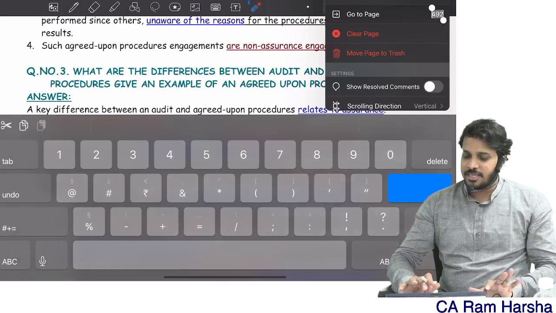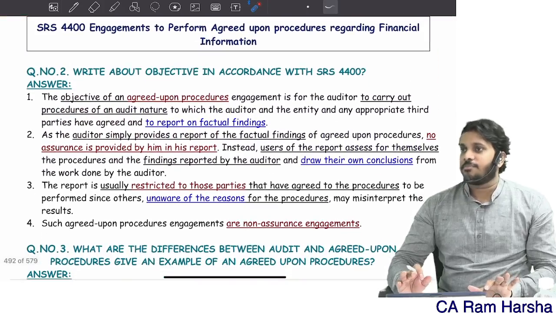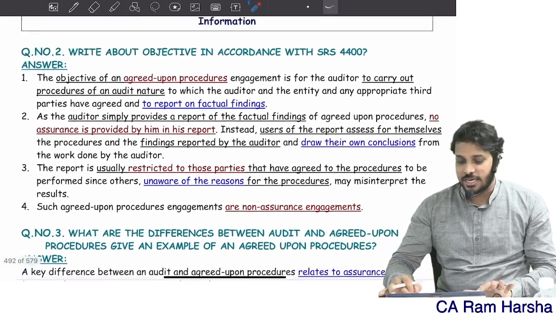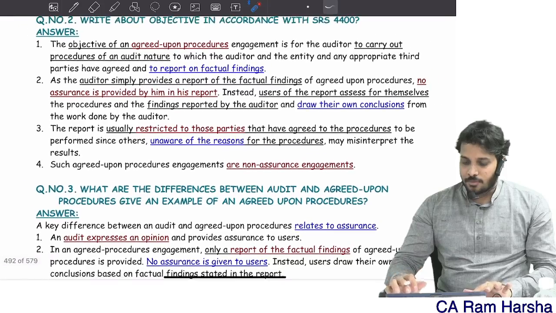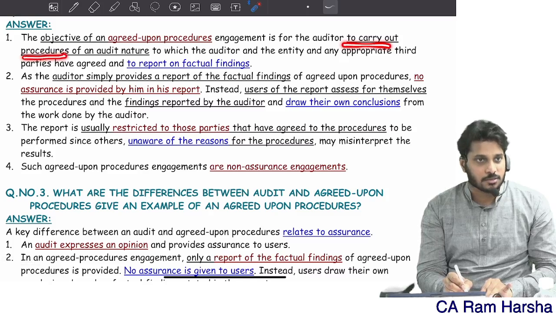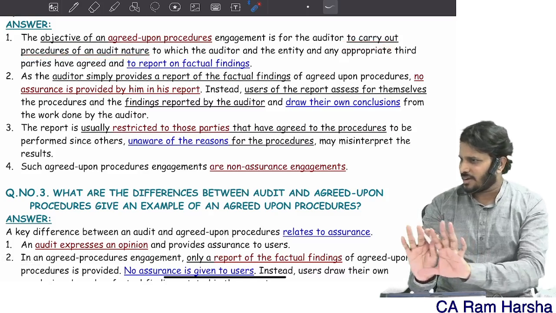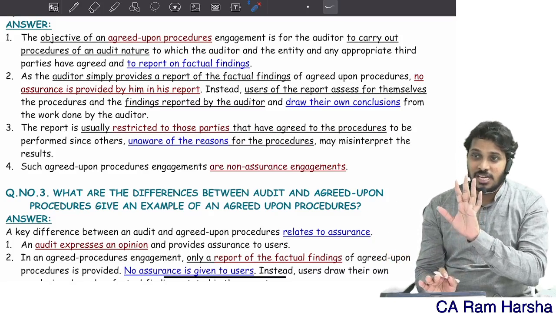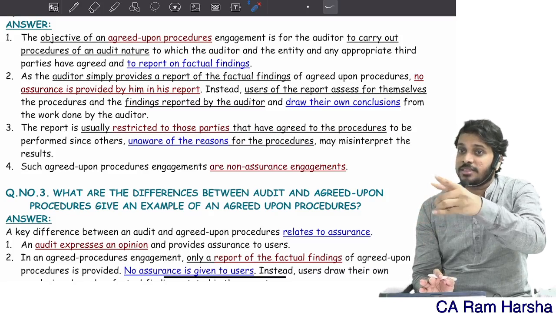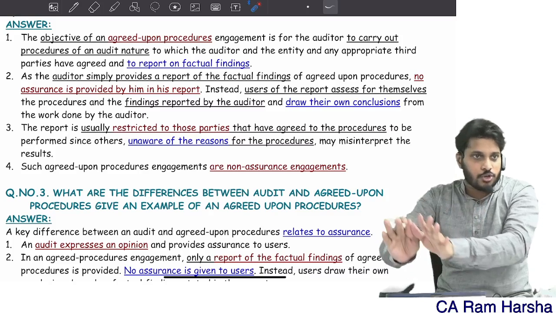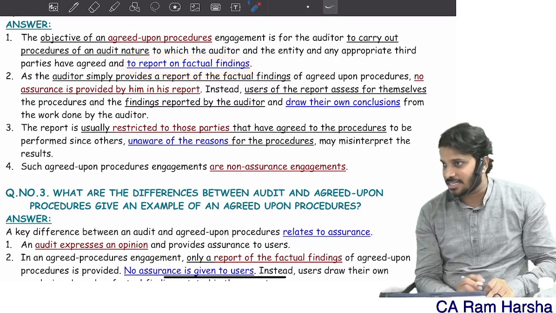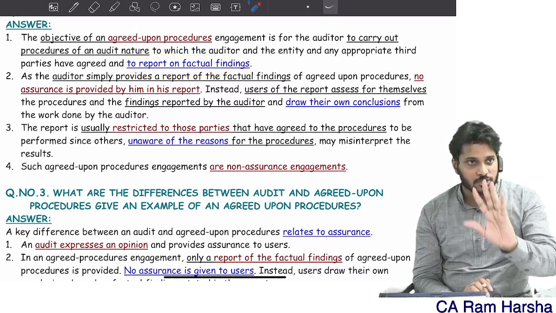By the way, whether it is an agreed upon procedure or a compilation engagement, both are non-assurance engagements. So what is the objective of an agreed upon procedure? The objective is to carry out the procedure, something like audit, like you verify there also. But you don't have to give any conclusion or any opinion. You don't have to give any report that is used by a third party. Your report is only used by the management, where you just report factual findings.